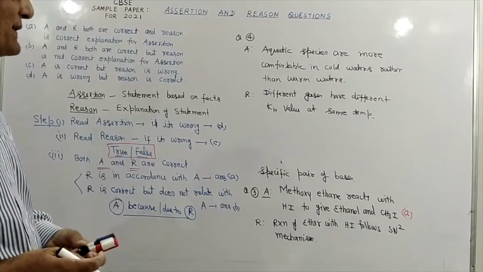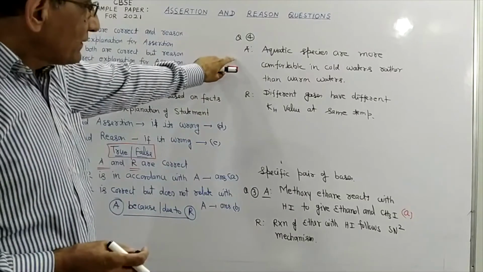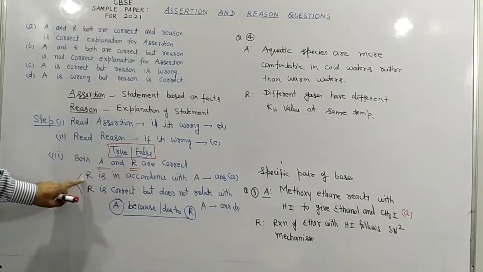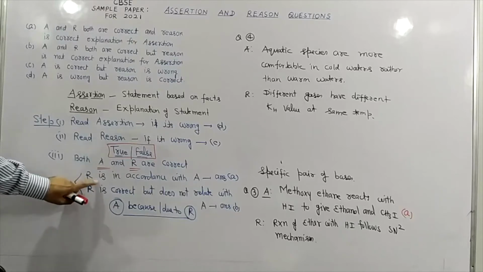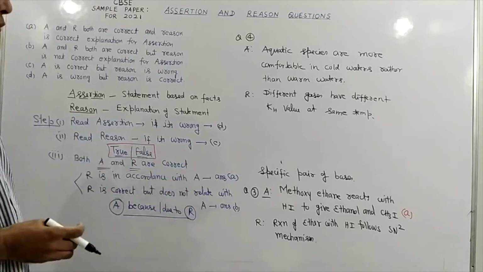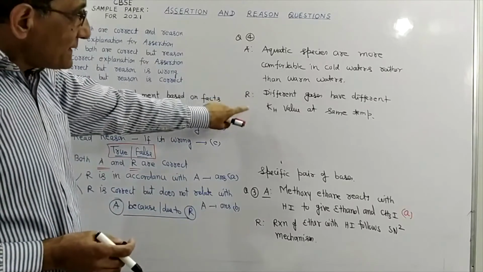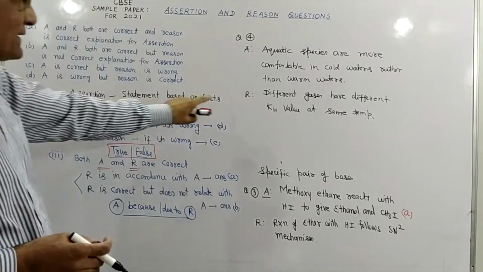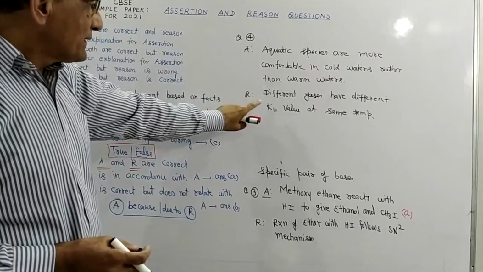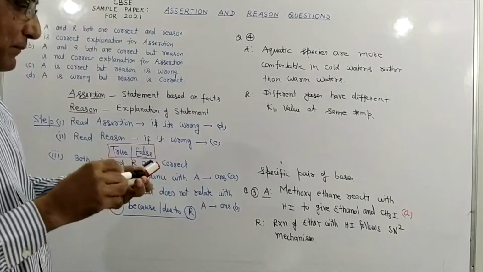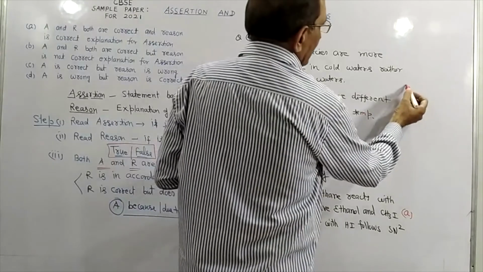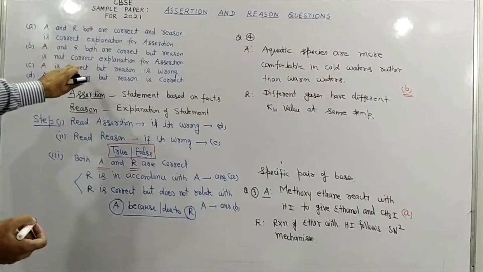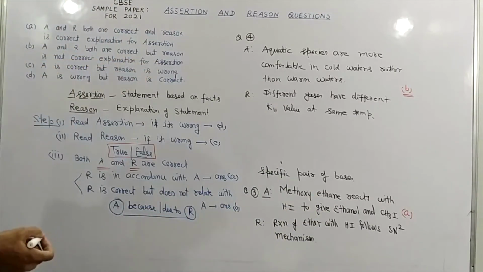This question is from Henry's law. So here assertion is correct, reason is correct. Now if both assertion and reason are correct, then we have to find out, is reason in accordance with assertion? No. Assertion is correct, reason is correct, but whatever explanation is given in the reason is not related with this. Therefore, our answer will be B. B means assertion and reason both are correct, but reason is not correct explanation for assertion.